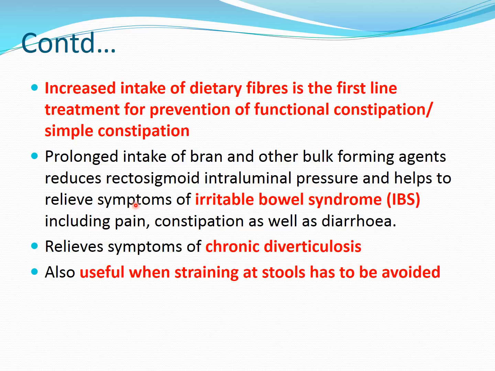What can they do? They reduce the rectosigmoid intraluminal pressure. From which part are the feces mainly eliminated? From our colon, mainly the descending colon, so sigmoid colon and rectum. So they reduce the rectosigmoid intraluminal pressure and help to relieve the symptoms of irritable bowel syndrome, like abdominal pain. Because of not passing the feces, there may be abdominal pain, there may be constipation. So these symptoms can be treated by bran. This is an adjuvant or secondary treatment, not a first line.